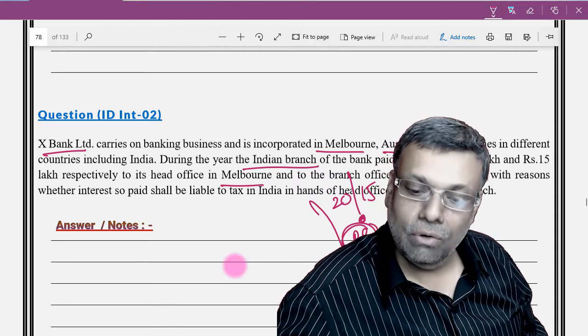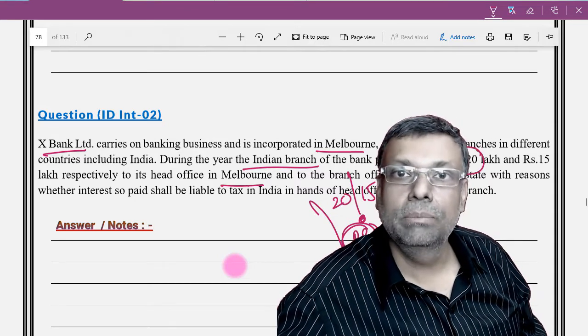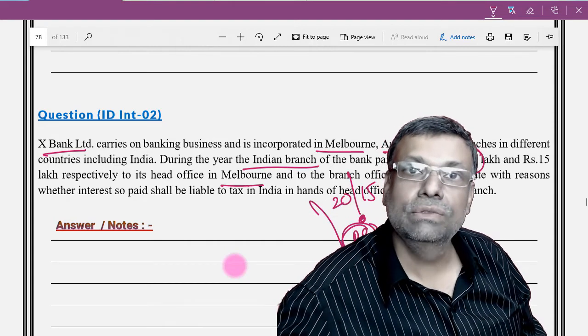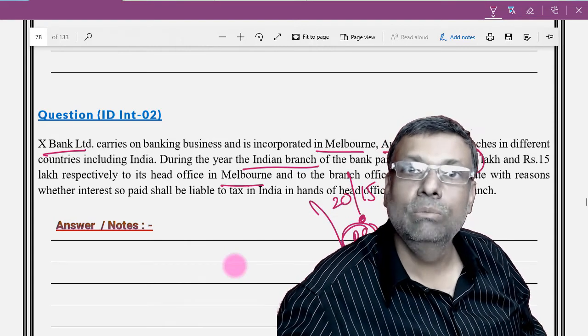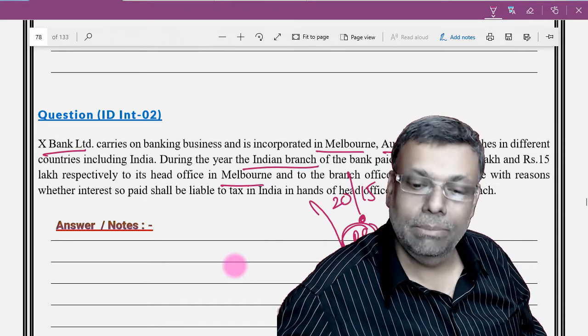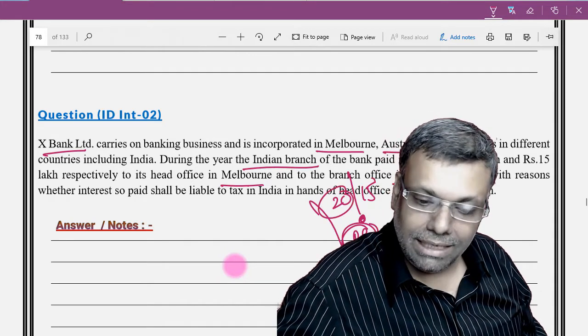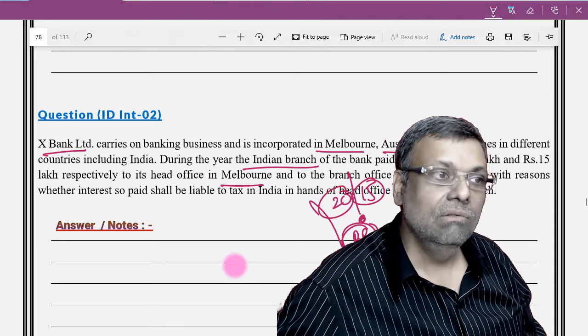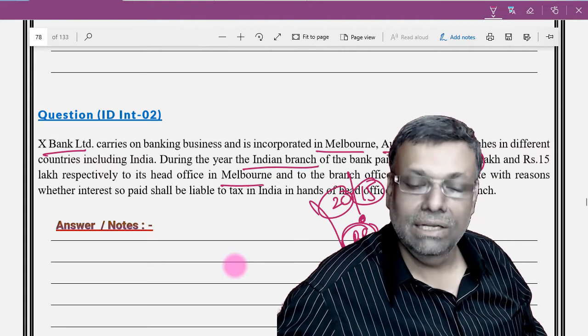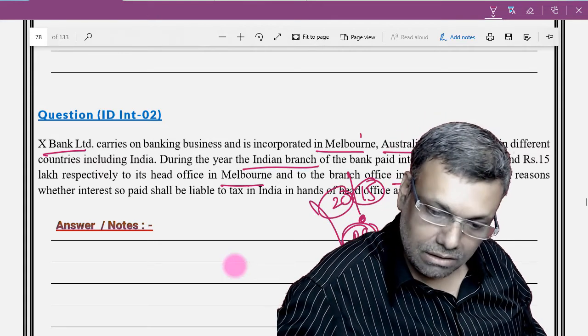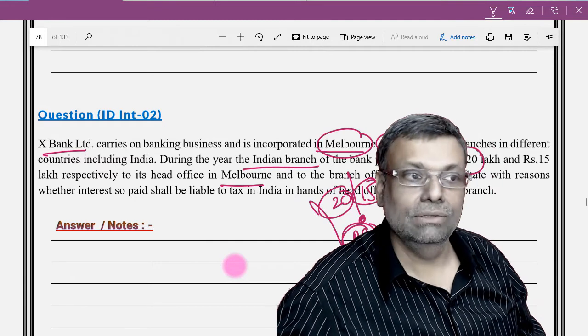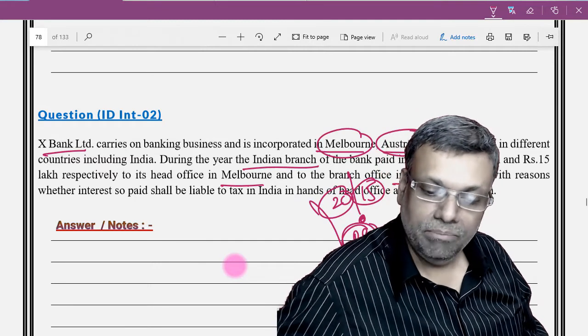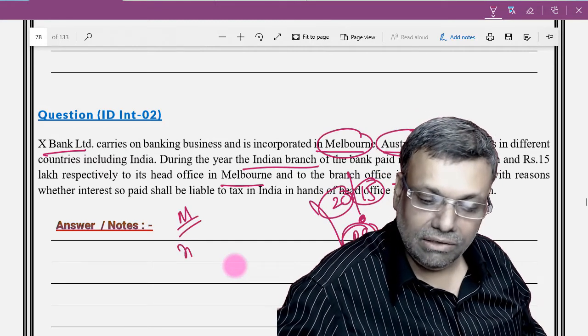And therefore this particular branch, the funds are used for the business in India. So section 9 deemed to accrue or arise in India concept etc. will be applicable, and the entire interest, that is 20 plus 15, will be taxable in India of that particular Melbourne and Australia branch.